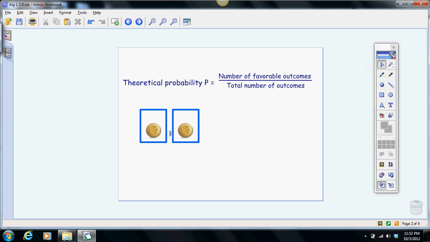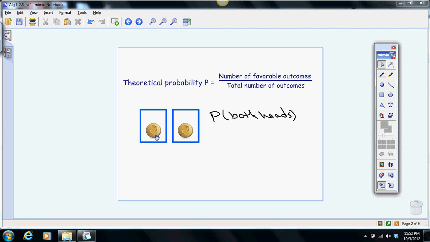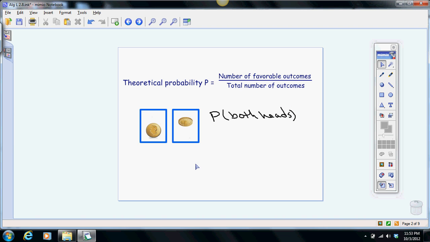We have two coins here. And what if I wanted to know the probability that I would flip two heads? So our probability says the number of favorable outcomes over the number of total outcomes. Well, if we flip this first coin, it could come up heads. I flip the second coin, it could come up tails. I flip the first coin, if it comes up heads again, well, it could come up tails again. But you can see as we flip, it's either going to be heads or tails each time.